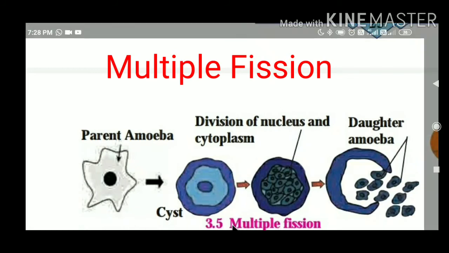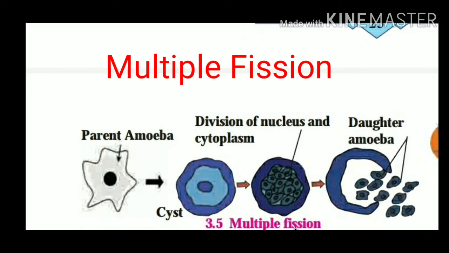Multiple fission. Multiple fission is the second type of asexual reproduction in unicellular organisms. Asexual reproduction by multiple fission is performed by amoeba and other similar protists. In this method, firstly, amoeba stops the formation of pseudopodia and thereby its movements. This type of reproduction occurs whenever there is a lack of food or any type of adverse condition. Means amoeba performs multiple fission in adverse conditions.